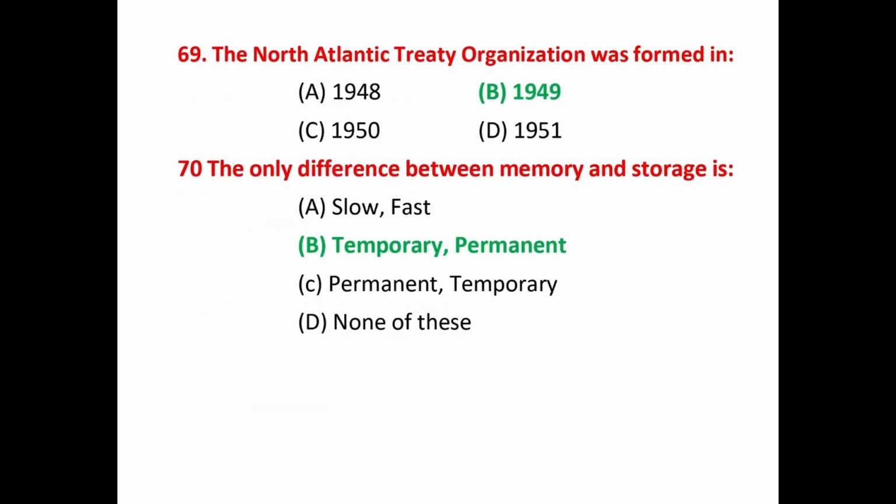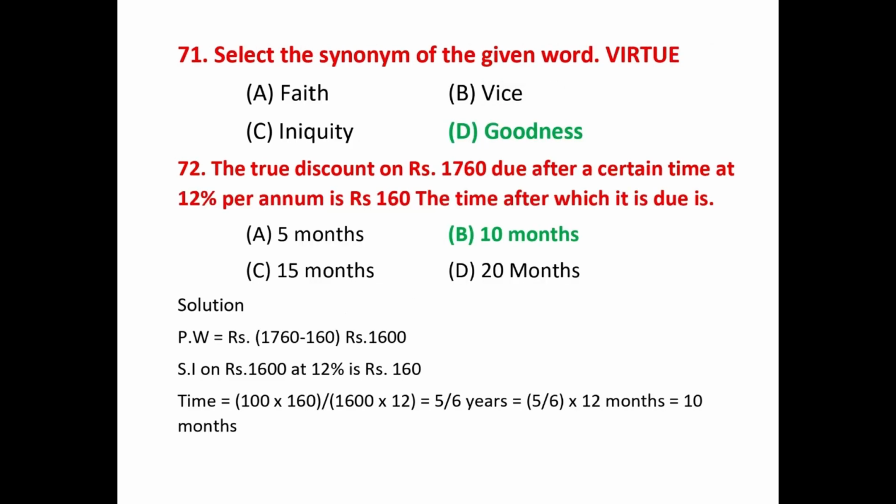Question number 69. The North Atlantic Treaty Organization was formed in? That answer is 1949. Question number 70. The only difference between memory and storage is? That answer is temporary, permanent. Question number 71. Select the synonym of the given word, virtue. That answer is goodness.